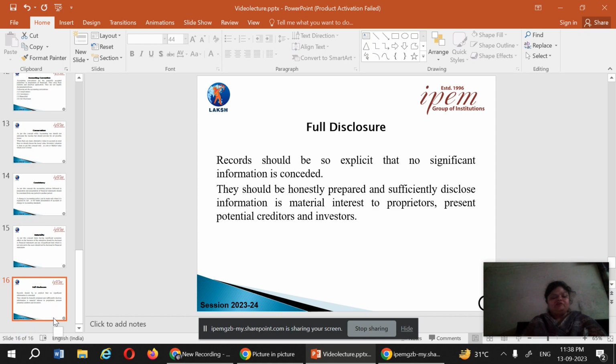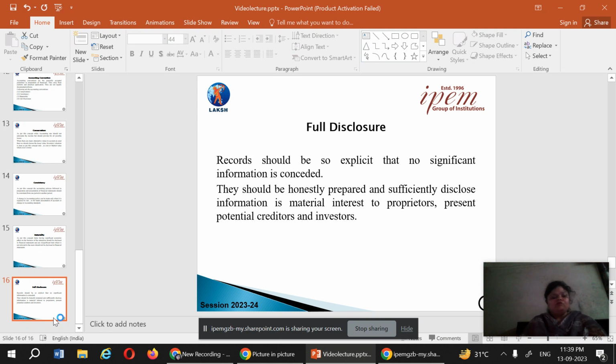The last convention is full disclosure. Records should be fully and fairly disclosed in the books of account. They must be honestly prepared and sufficiently disclose the information that is of material interest to the proprietor, the potential creditors and investors. It must be disclosed fairly as well as fully.